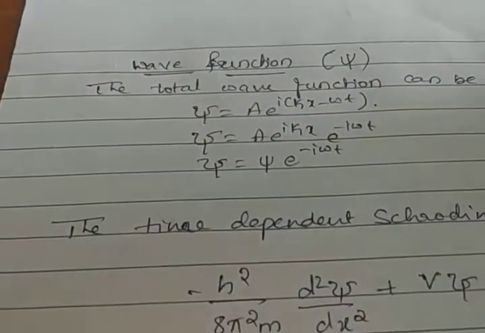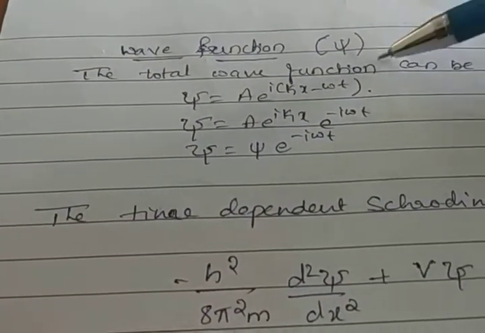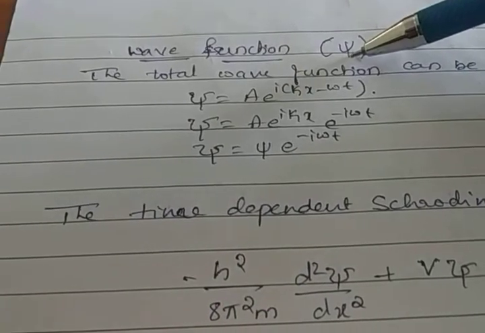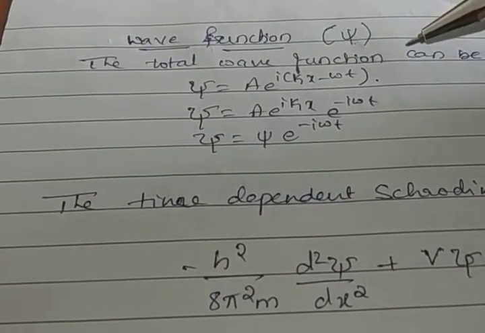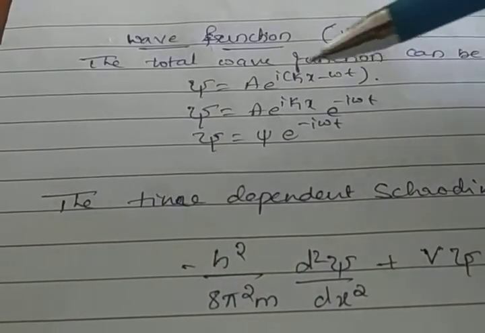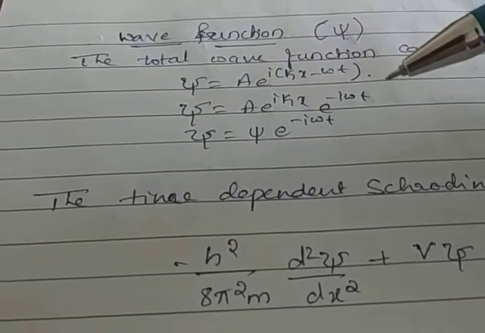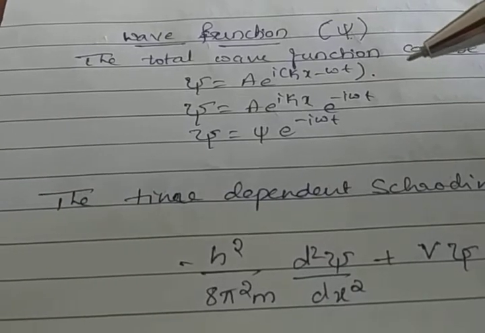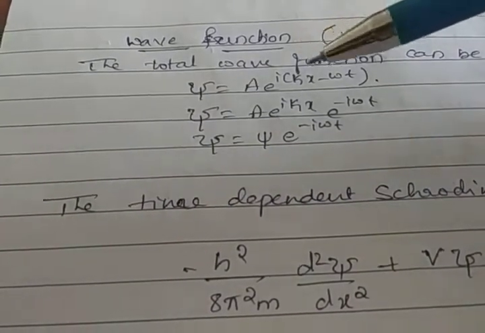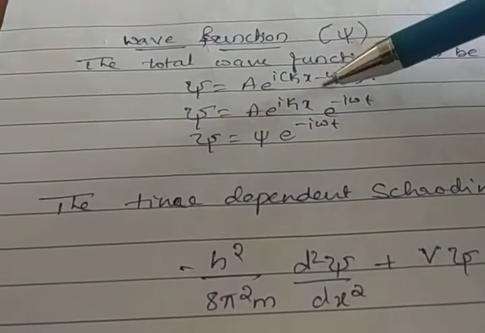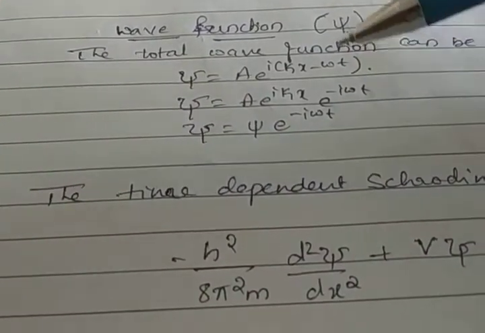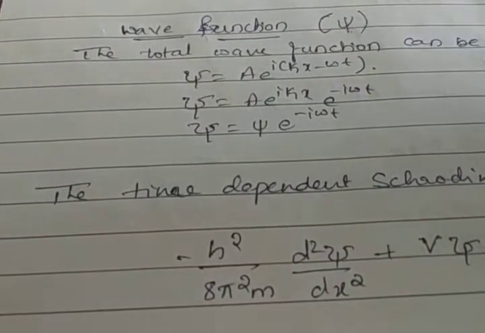Next is the wave function. The wave function is represented by psi. In quantum mechanics, it is postulated that there exists a function determined by the physical situation. This function is called a wave function. This type of function is called the wave function.